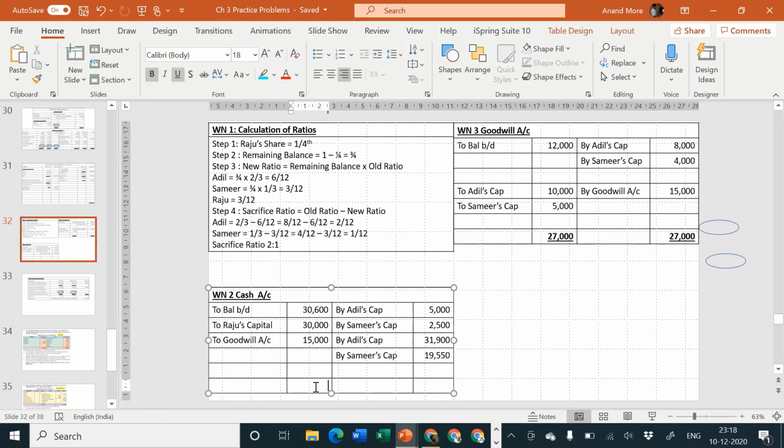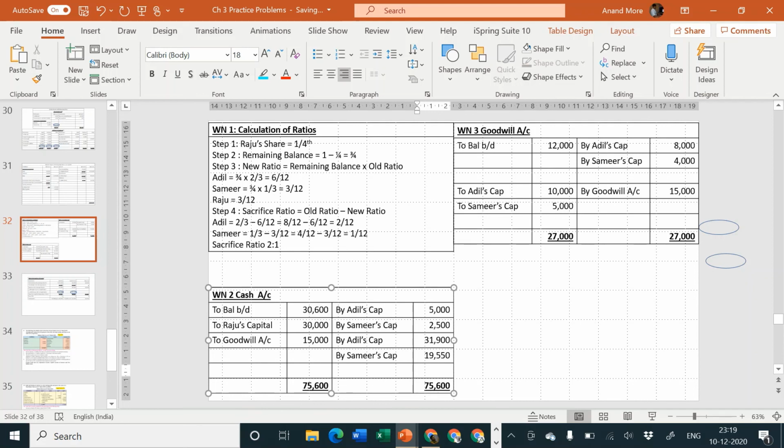Let us consider cash or bank account. Debit side total is 30,600 plus 30,000 plus 15,000. That is 75,600. From 75,600, you are going to deduct 7,500. 75,600 minus 7,500 minus 31,900 minus 19,550.